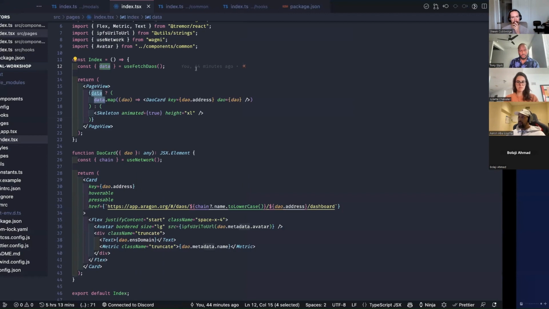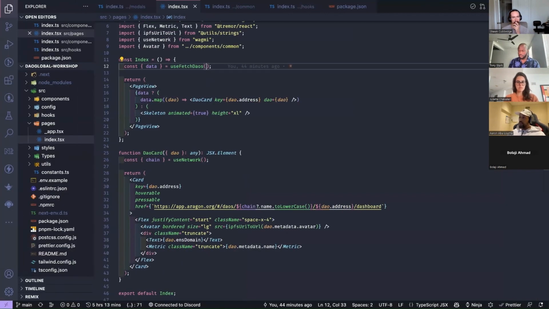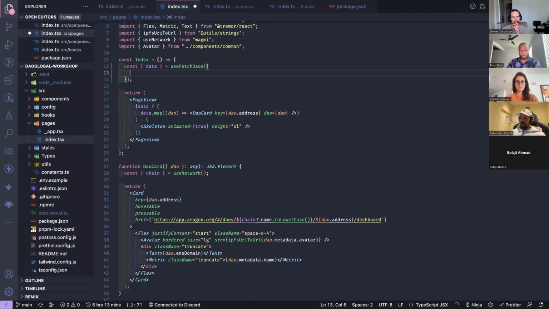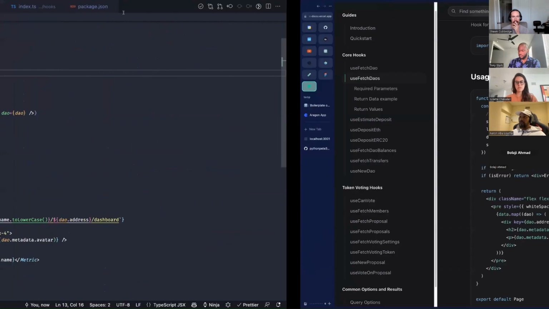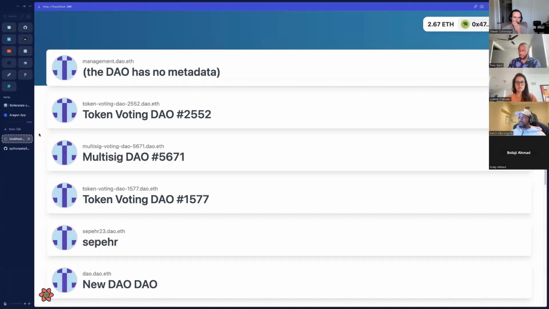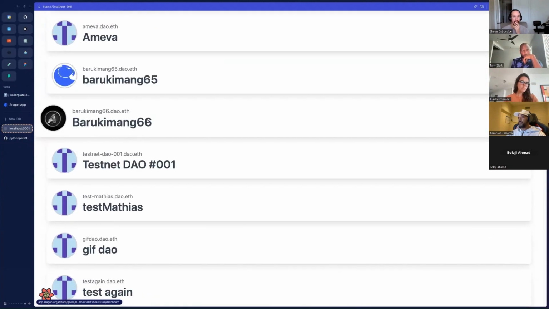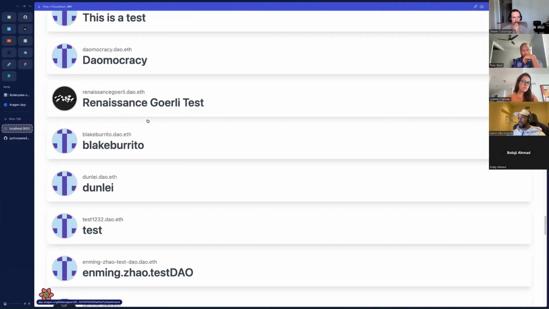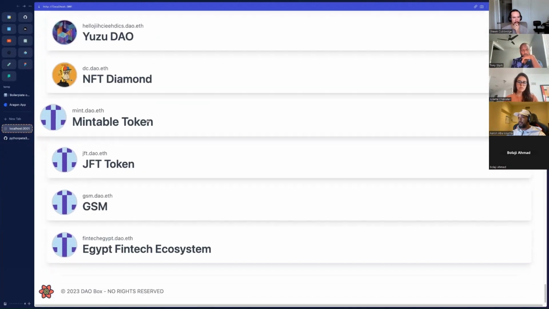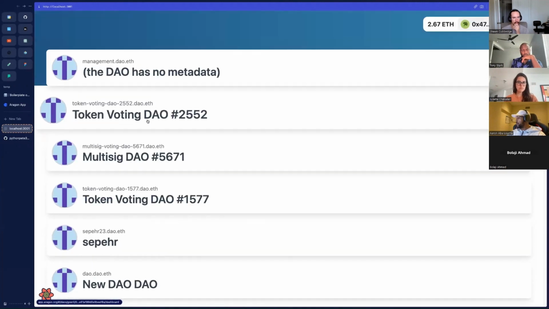So if we go back into this application and go to limit, and instead of 10 we say 100, and then we go back to our application, we'll see we've got 100 DAOs here, essentially. And it's really as simple as that, to be honest. That's the hello world of using Use-Aragon.